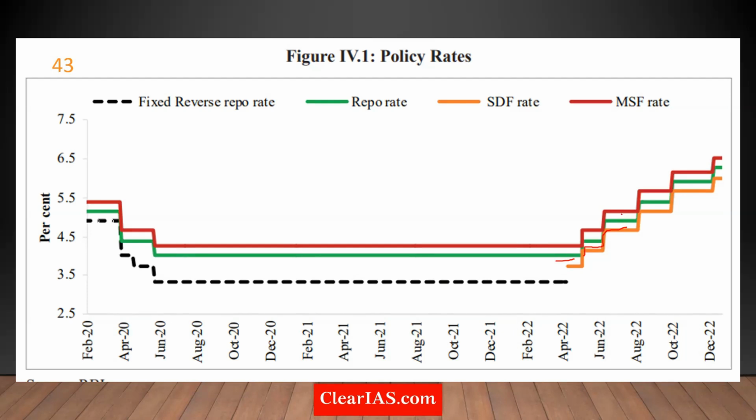Then you have the MSF, which is following the same trend. But here you see a break. What is this break all about? Till April 2022, the lower floor of the LAF, or liquidity adjustment facility corridor, was the fixed reverse repo. What is a reverse repo? If a bank has a surplus amount of money and wants to make some interest out of it, it could park this money with the RBI. That interest rate is what you call the reverse repo rate. But then why is there a break over here?